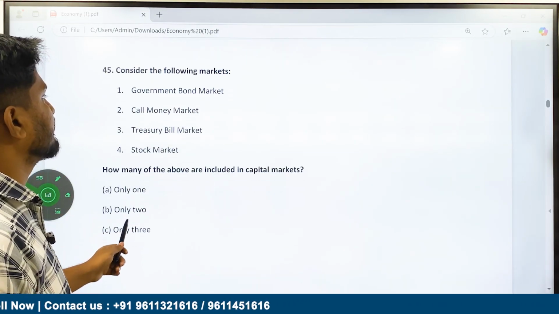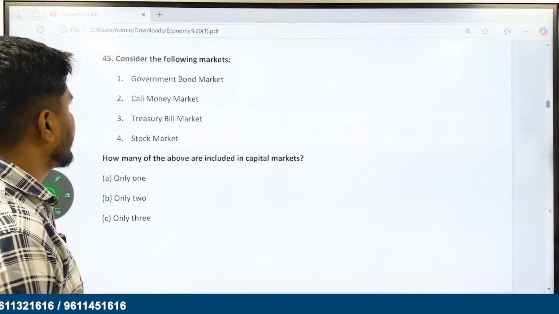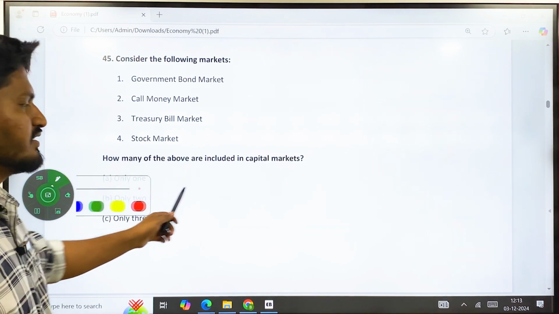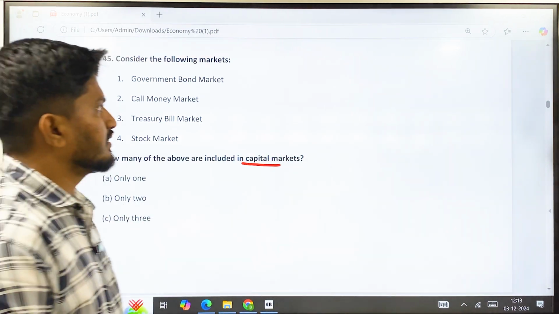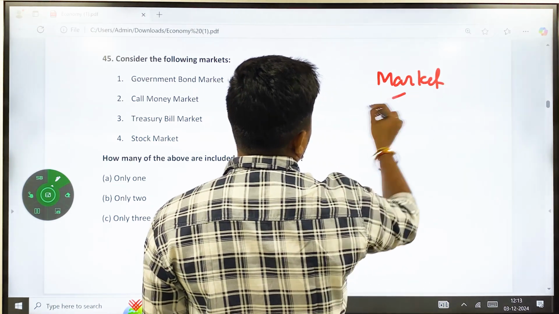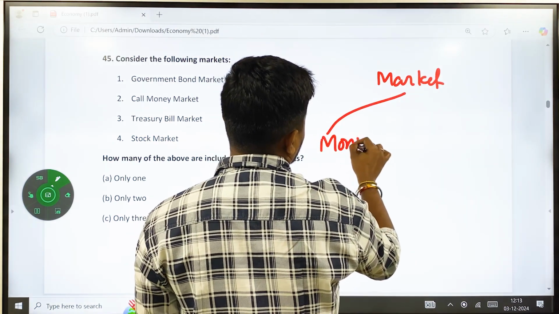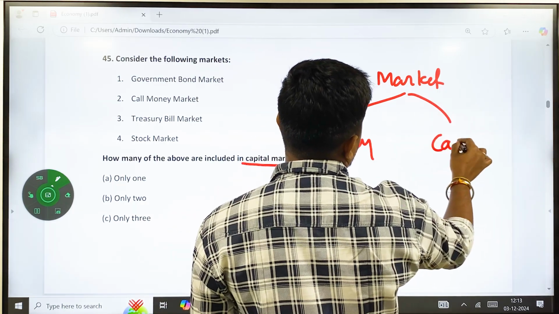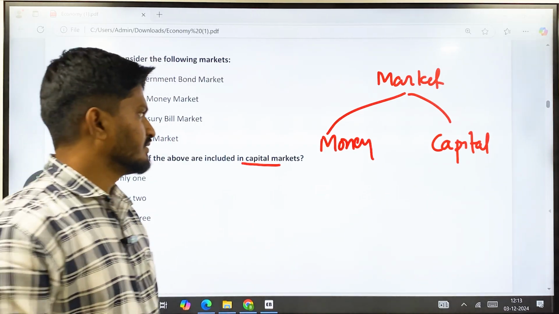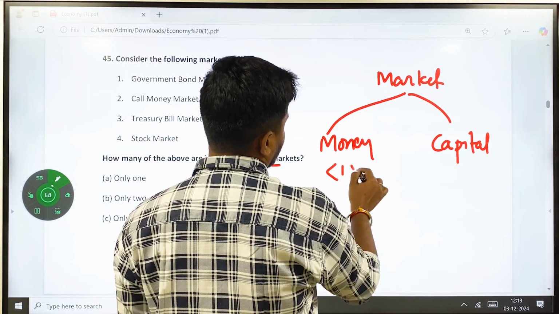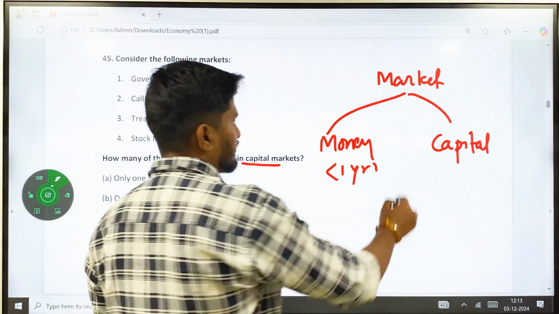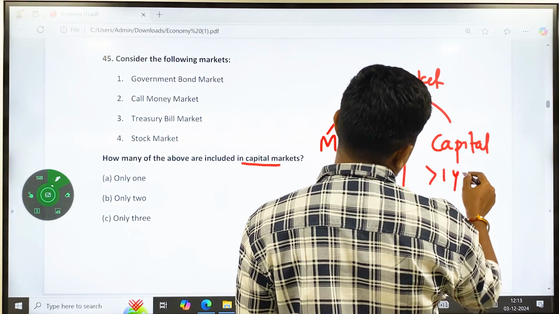45. Consider the following markets: government bond market, call money market, treasury bill market, stock market. How many of the above are included in the capital market? In the economy, there are two types of markets: one is money, and another one is capital. The main difference between them is time period. In the money market, the term of the tools is less than 1 year. In the capital market, the term of the tools is more than 1 year.